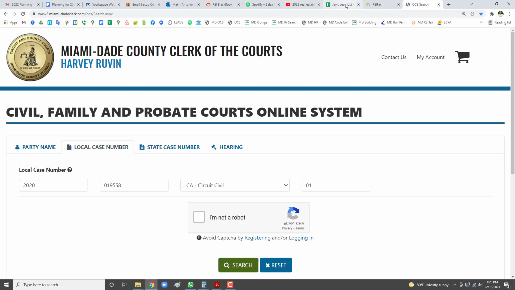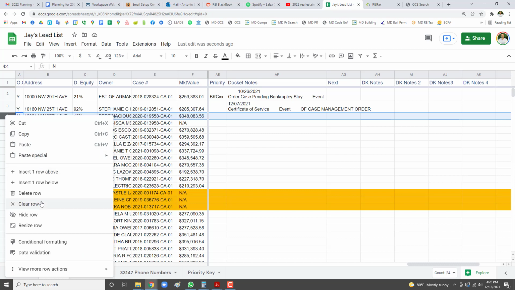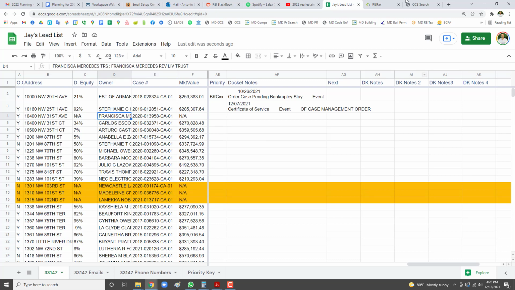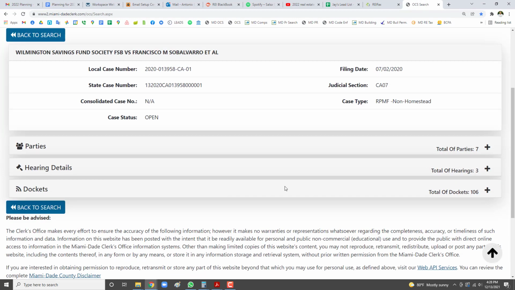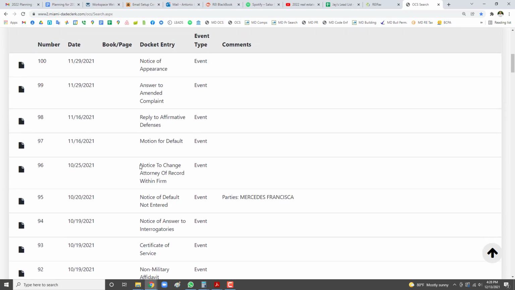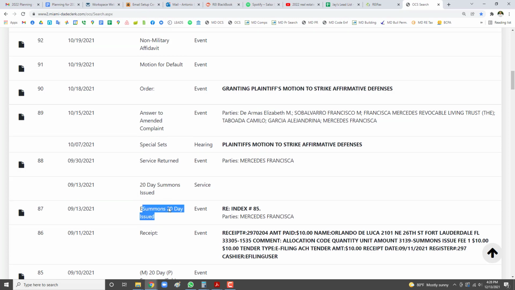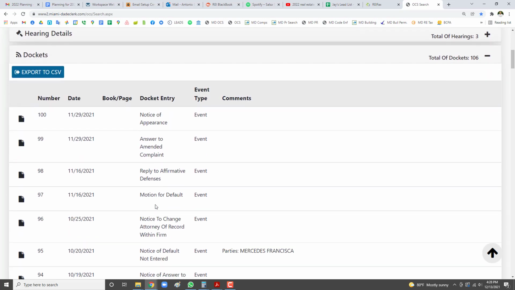So these are pretty good examples, considering that the first one was bankruptcy. The second one was a release of the lis pendens. So let's look here. Since it says market value NA, this is probably a multifamily property. But let's go here. Let's erase that. Put this in here. I'm not a robot. Hit search. We're going to hit dockets. Notice of appearance. We're granting. So you see right there, 20-day summons. What this tells me is that this is a relatively new case.